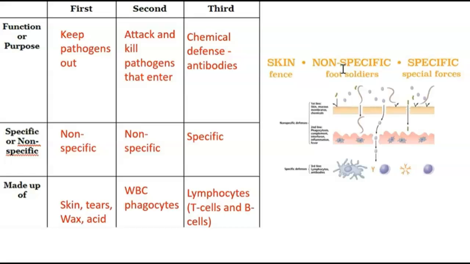When we think about our lines of defense, our first line of defense, again, an example would be skin. Think of it as a very broad defense line, like a fence around a house. Second line of defense, also non-specific. You can think about that as foot soldiers. Third line of defense, very, very specific. Think of that as a special forces operation going in to target one specific thing.